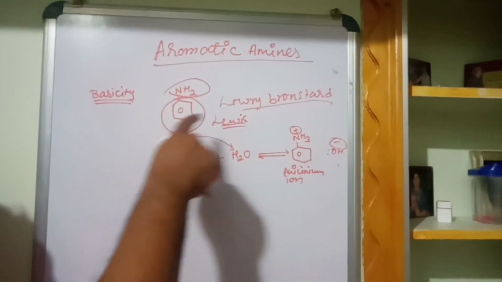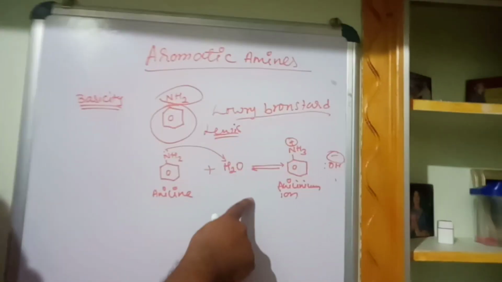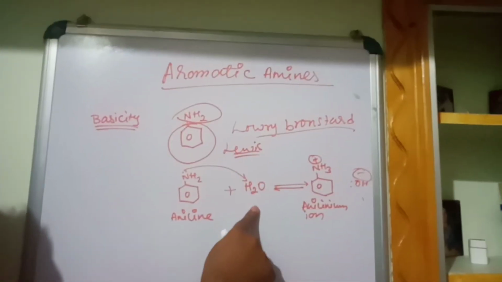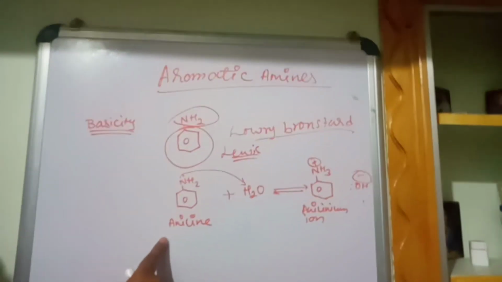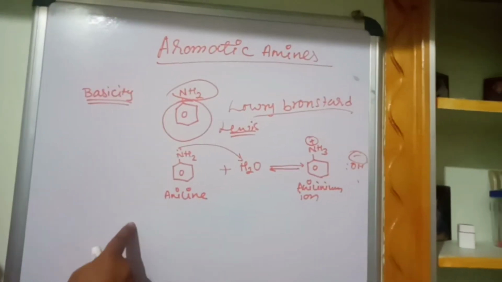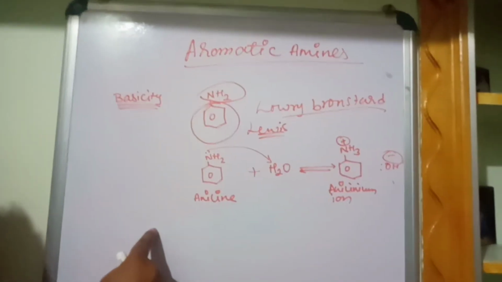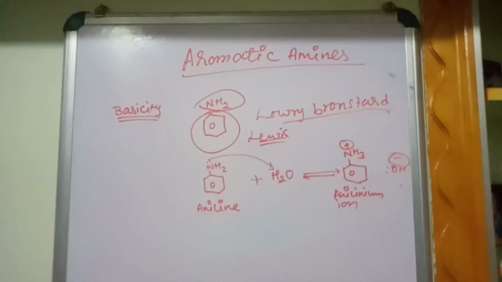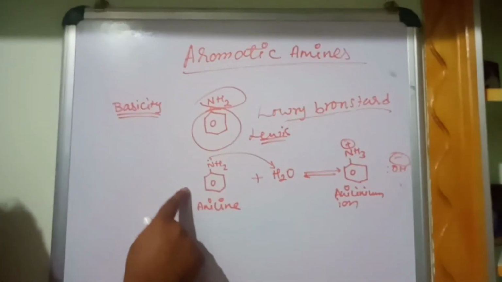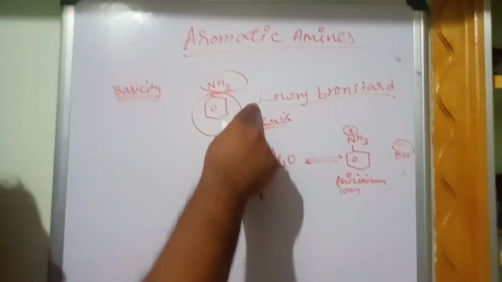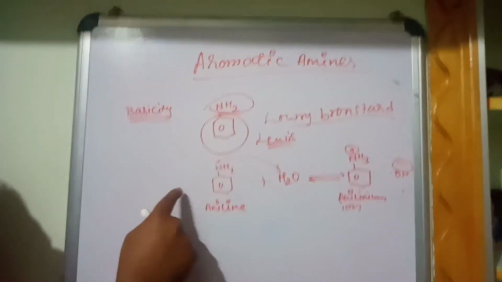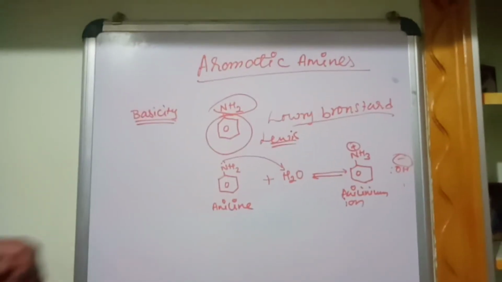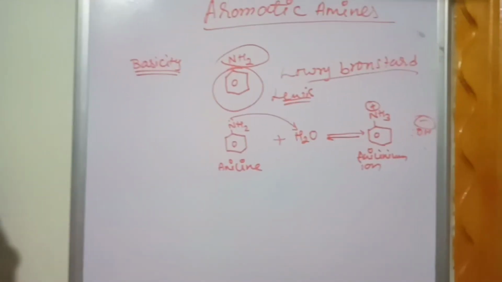So a base is a substance which donates a lone pair of electrons, and an acid is a substance which accepts the pair of electrons. But this is not accepting a pair of electrons. Hence, aniline is a base. It is not donating hydrogen as a proton according to the Lowry-Bronsted theory. It is accepting hydrogen as a proton. That's why they are basic in nature. You got the clarity that amines are basic in nature.